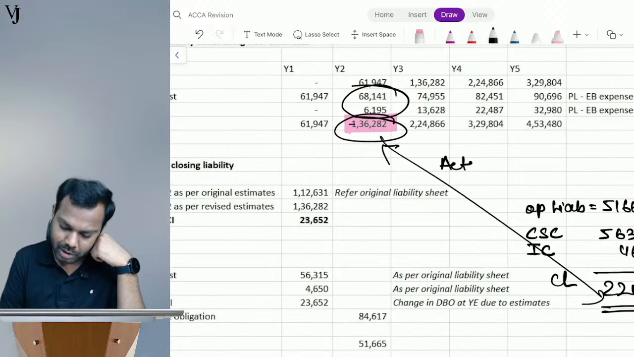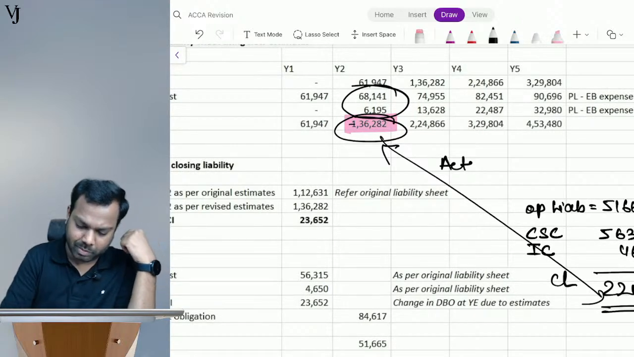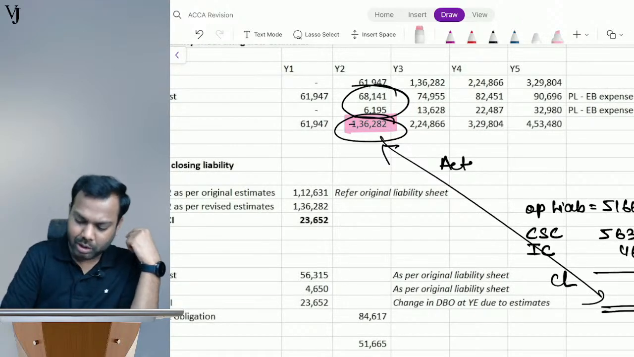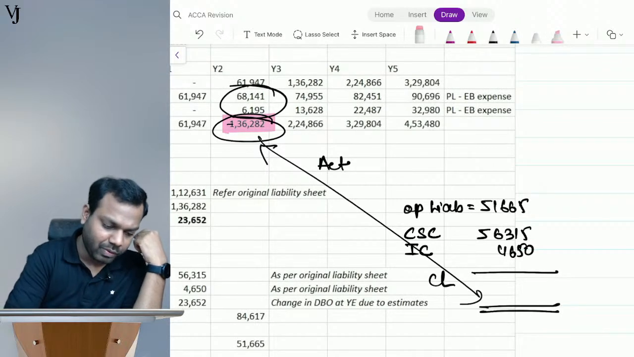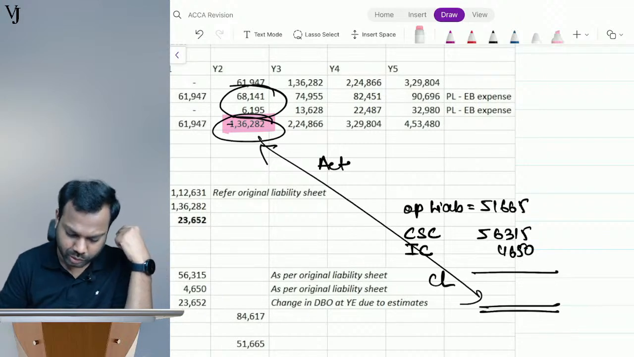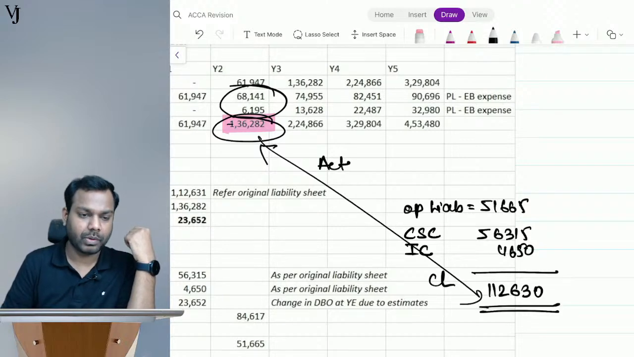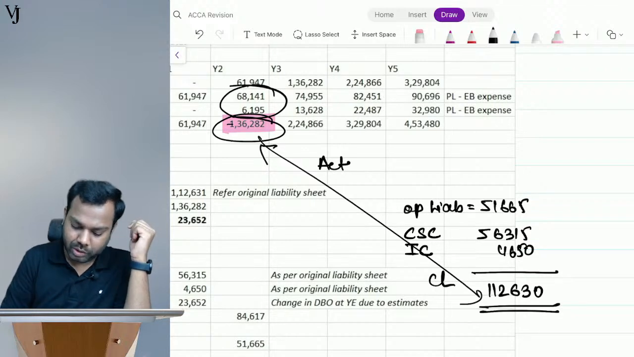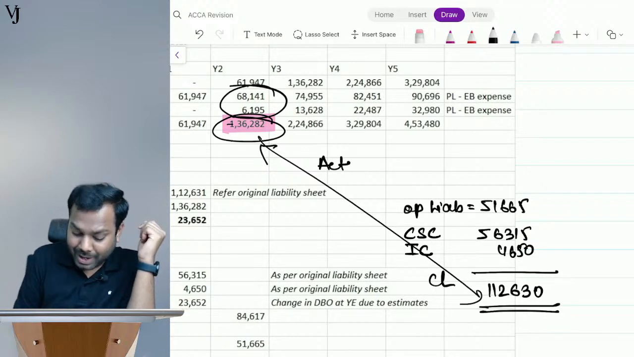See, my liability is what? How come this is coming 220? No, I think I have made some mistake in the calculation. It's not 220. Let me recalculate. It's 51665 plus 56315 plus 4650. It's 112630. Yes, Nutan.